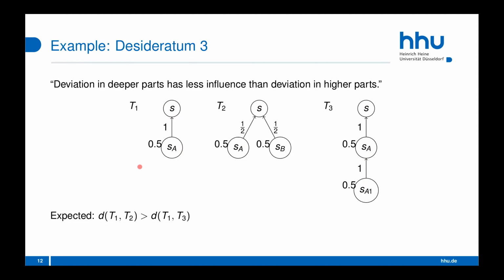And we think when we compare T1 with T2 and T3, that the distance to T3 should be smaller because the deviation is in a deeper part. And from an intuitive point of view, if we only have a difference in smaller arguments for our own arguments, it shouldn't make such a big difference as having other arguments on a higher level.